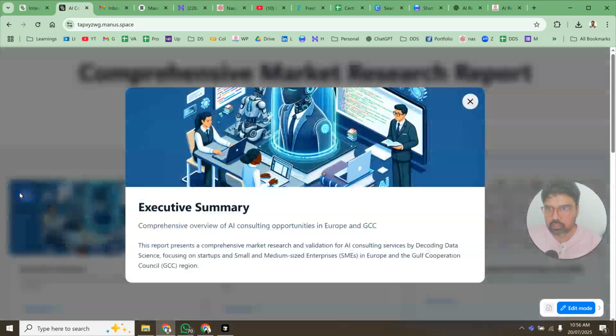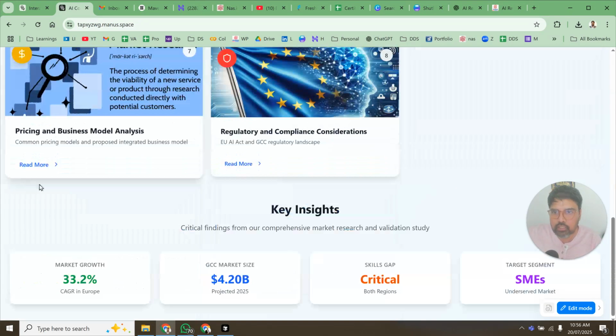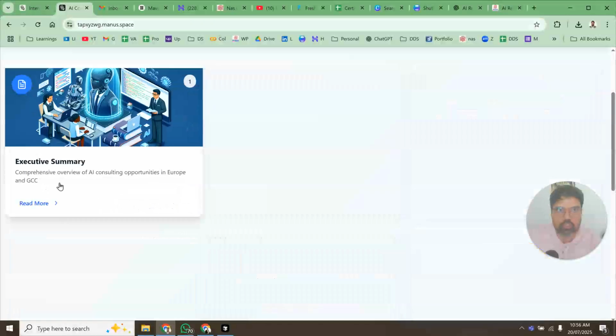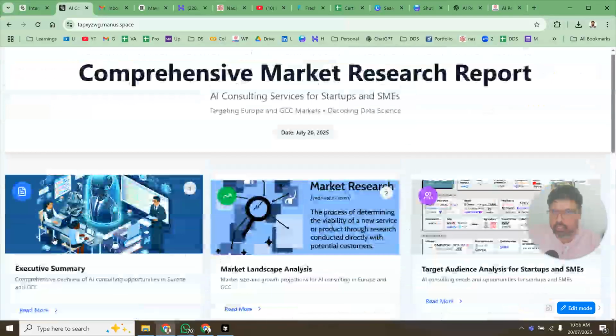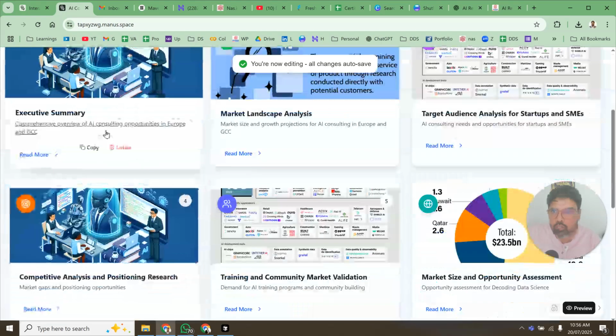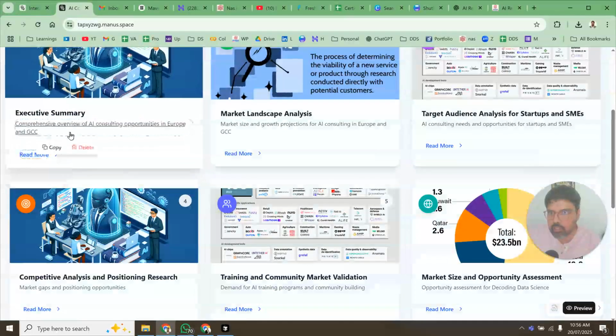So here it is, given this trend. This is the executive summary, but the one problem: it has given a good website that looks very nice, very fancy, but one thing is that it has not given more details. So let us go to edit mode. You can also edit a few things, so that is amazing.